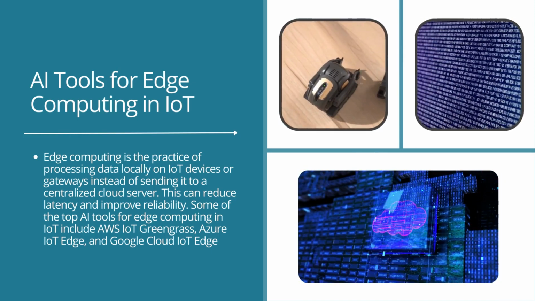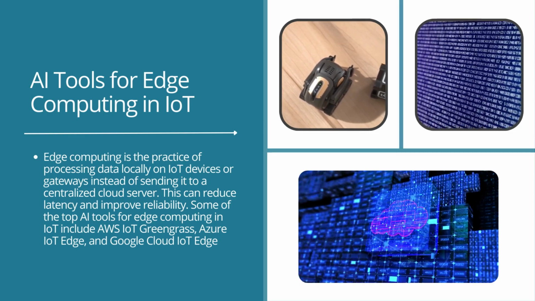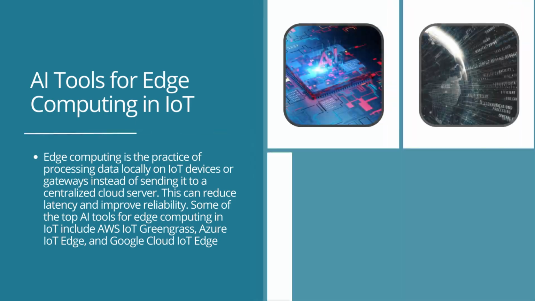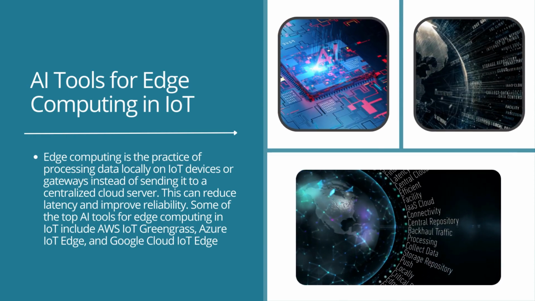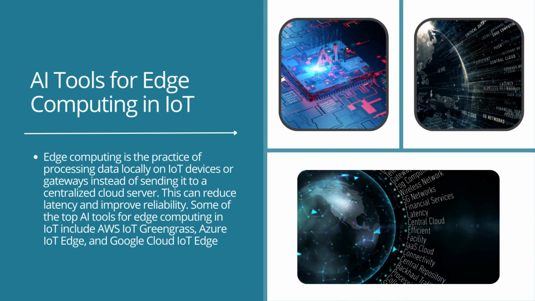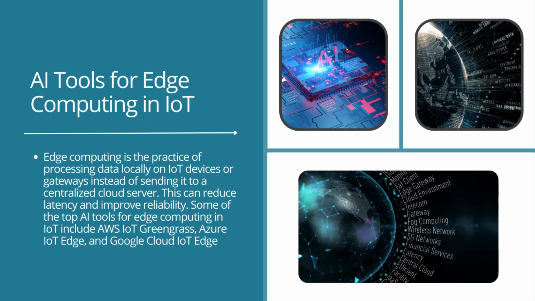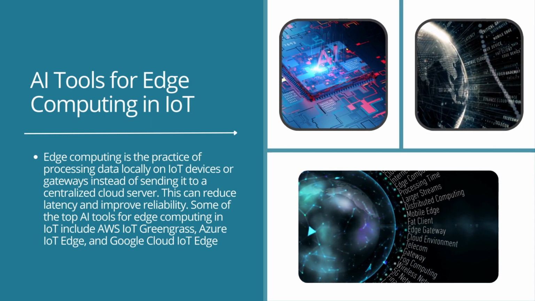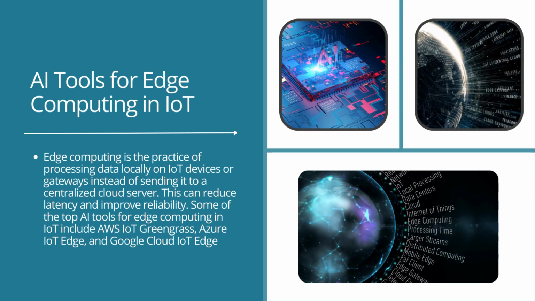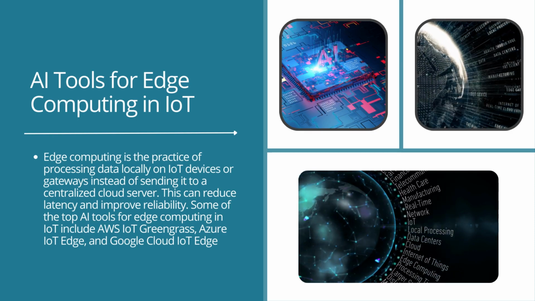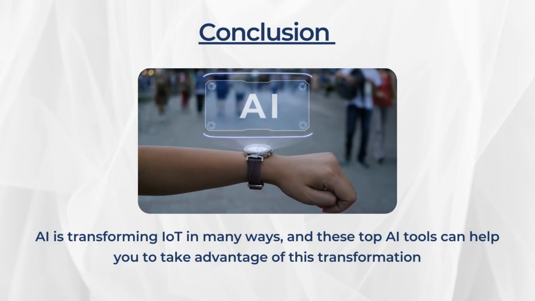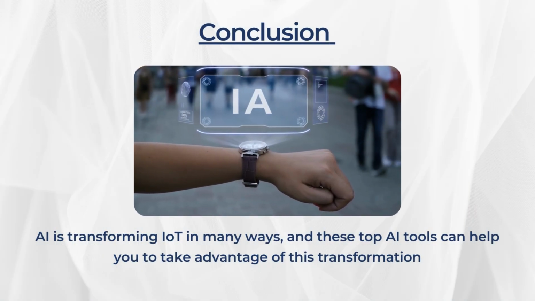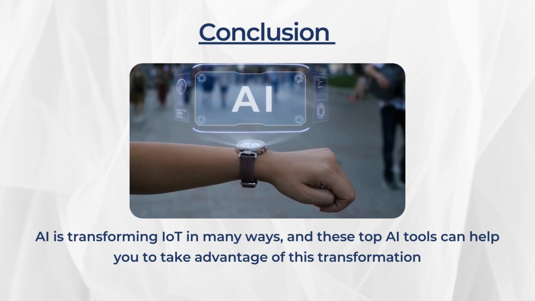AI tools for edge computing in IoT. Edge computing is the practice of processing data locally on IoT devices or gateways instead of sending it to a centralized cloud server. This can reduce latency and improve reliability. Some of the top AI tools for edge computing in IoT include AWS IoT Greengrass, Azure IoT Edge, and Google Cloud IoT Edge.